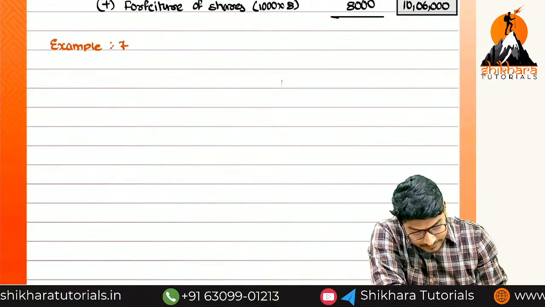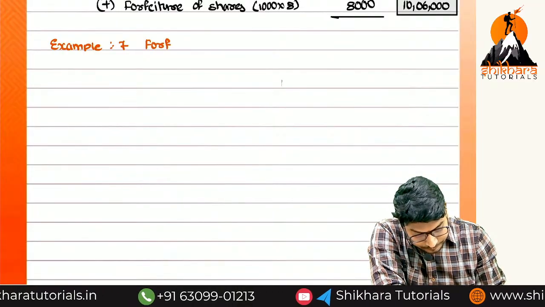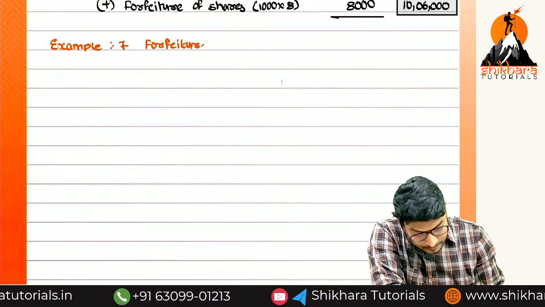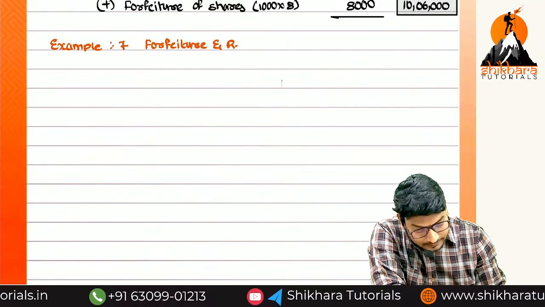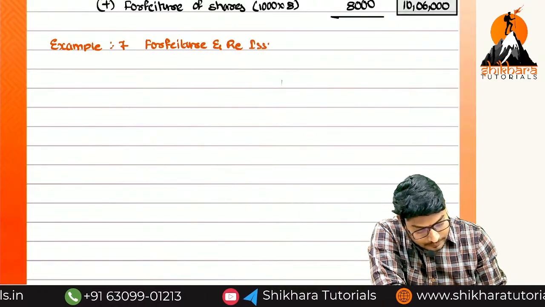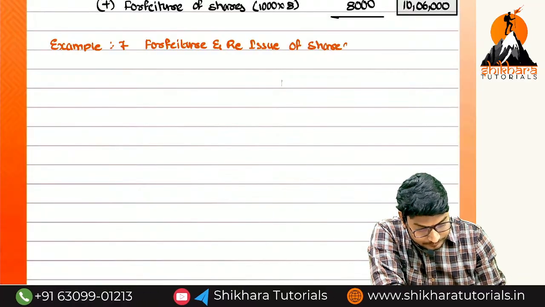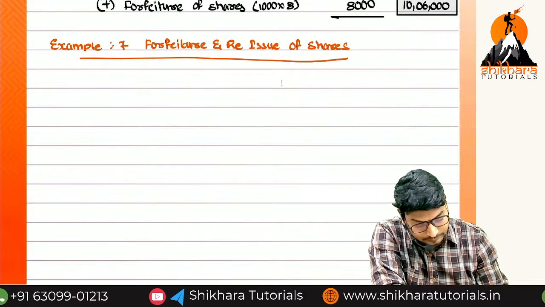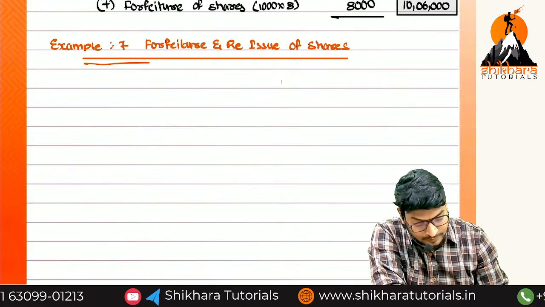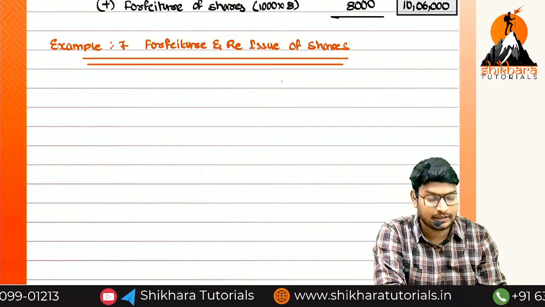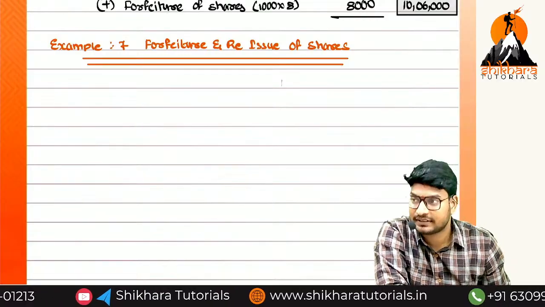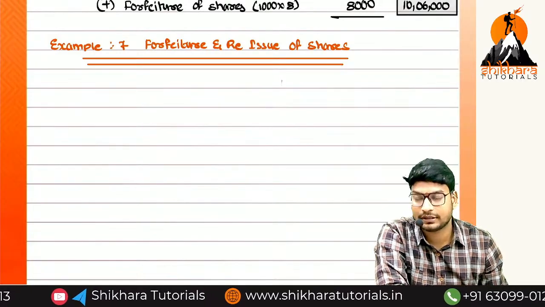Example number 7: forfeiture and reissue of shares. Today you can understand more clearly, even if you did not understand the previous class about forfeiture, you can understand now.